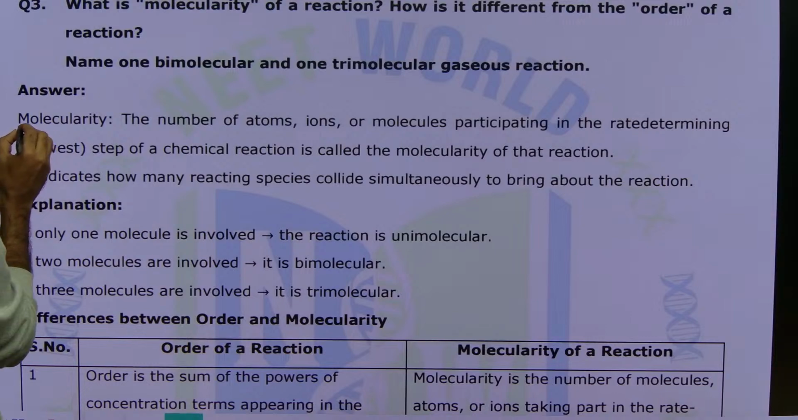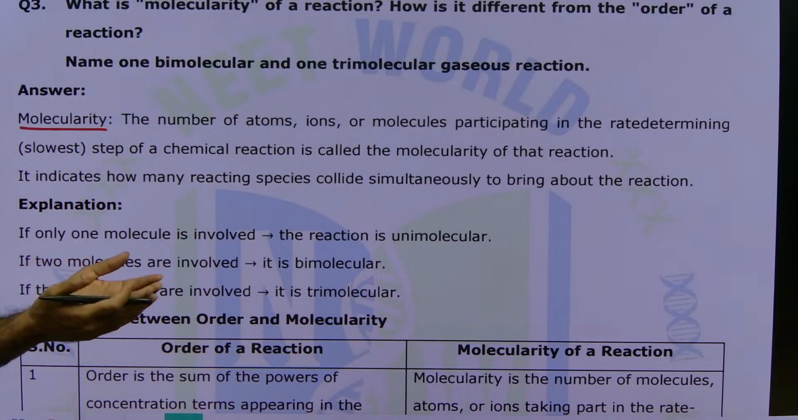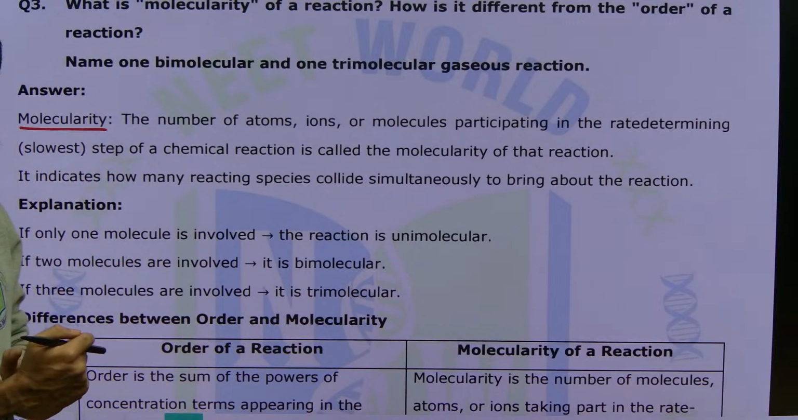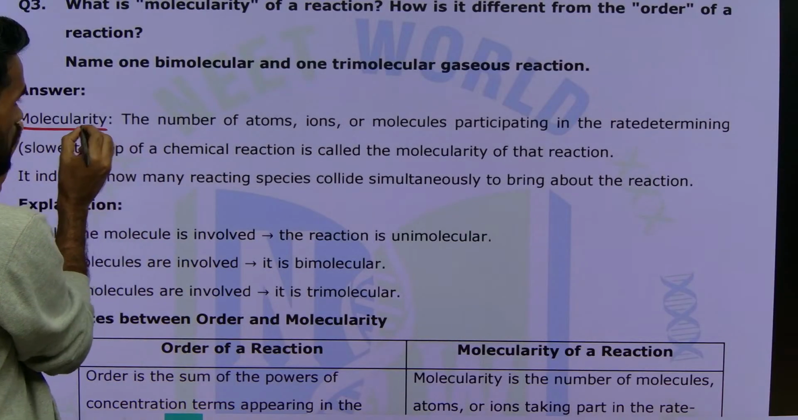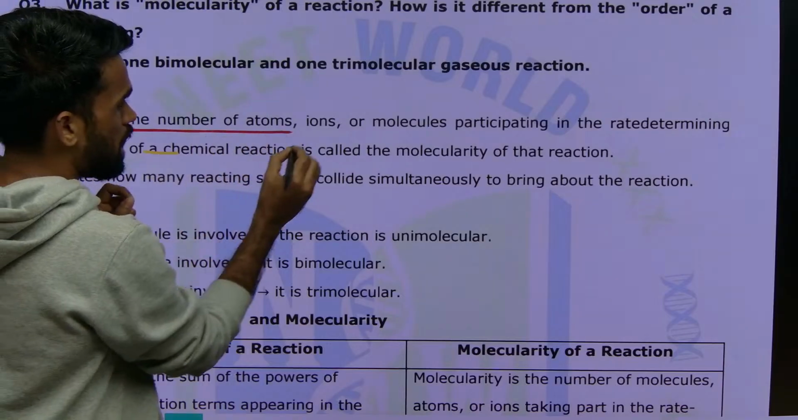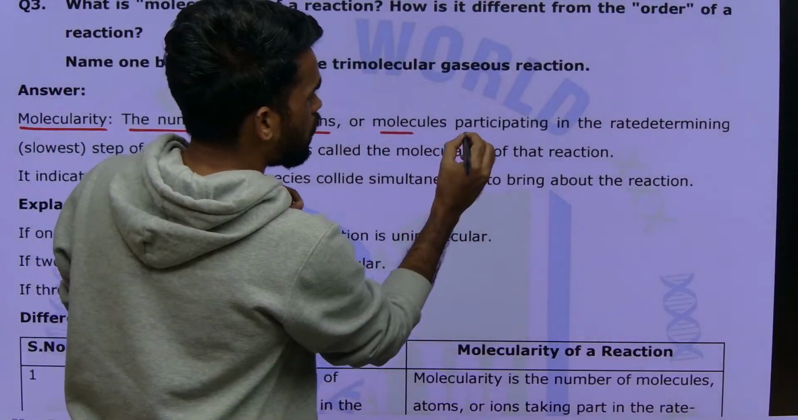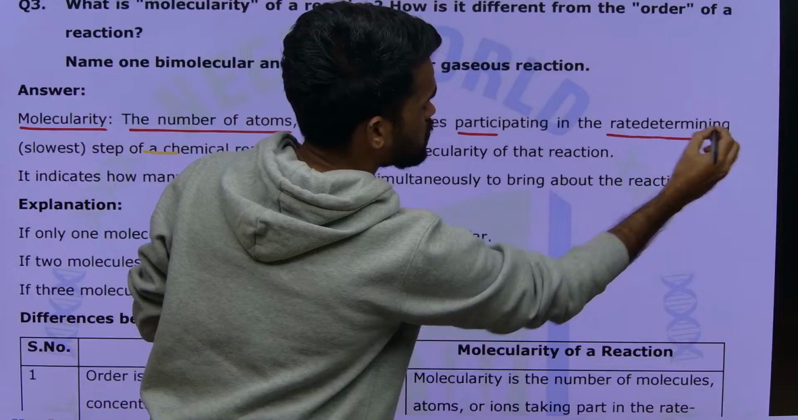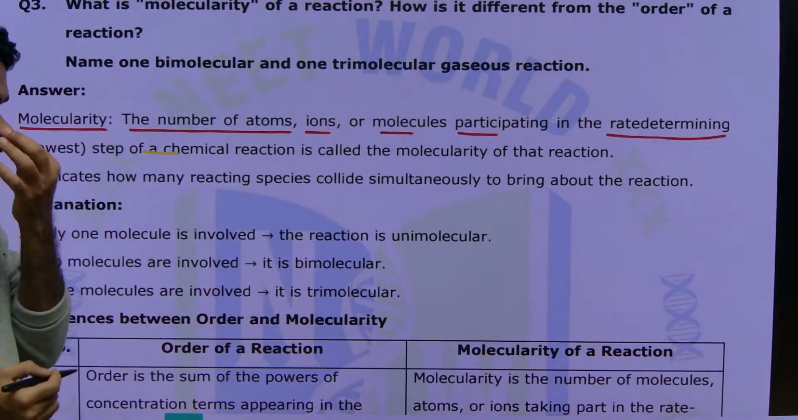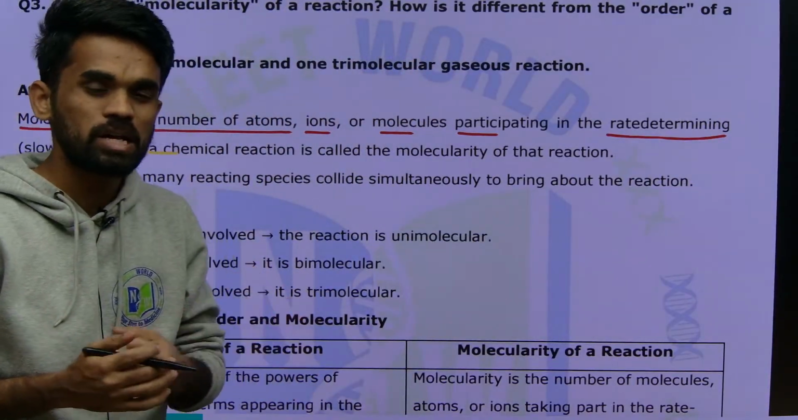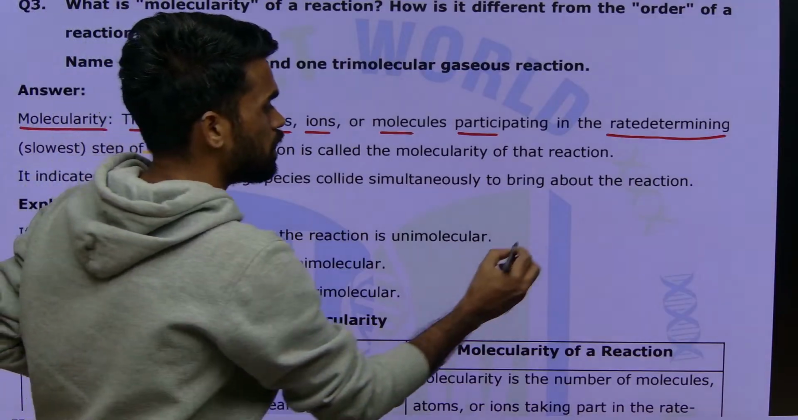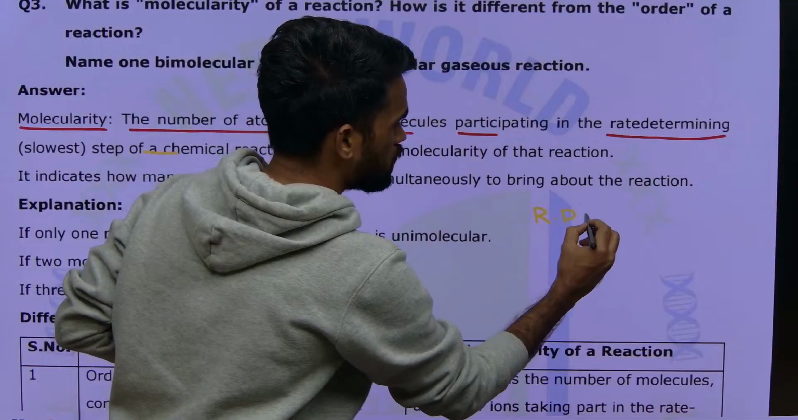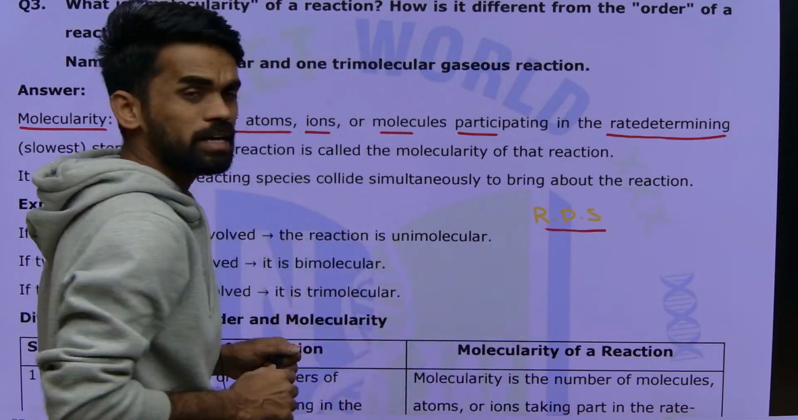See, molecularity is a theoretical one, that comes theoretically, but order comes from experimental determination. Molecularity means the number of atoms or ions or molecules participating in the rate determining step. If you have studied SN1 reaction, SN2 reaction, during the reaction we use a term, rate determining step, RDS step.